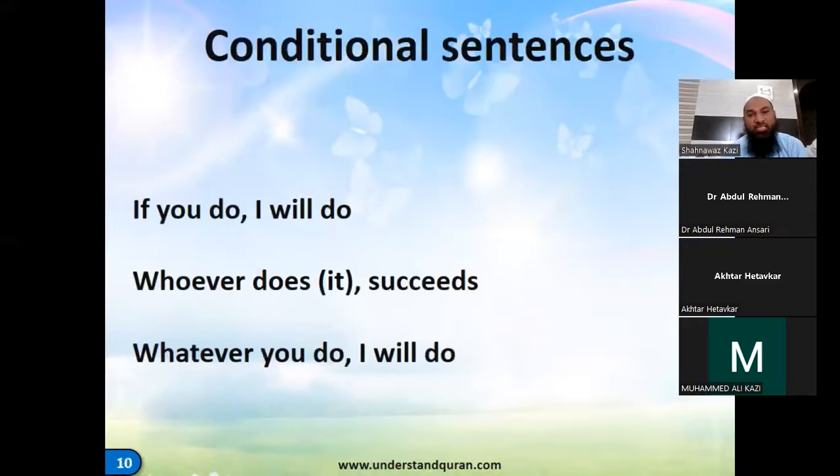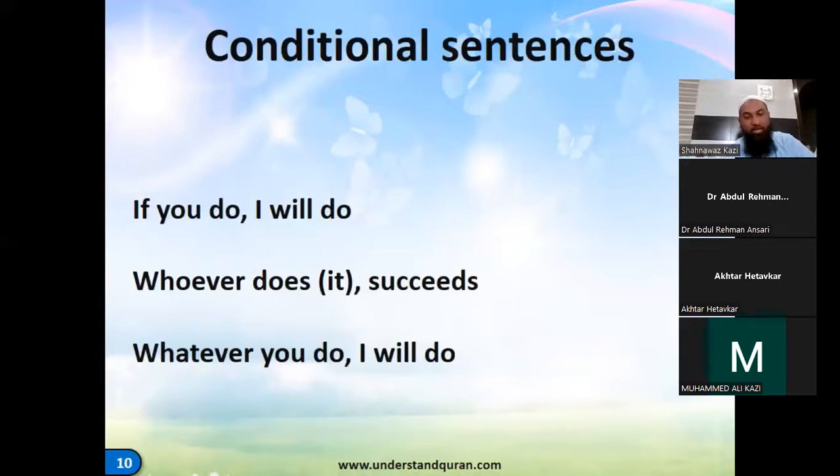So the conditional sentences are sentences where there is a condition. So if you do this, I will do that, something of that type. And other thing is conditional sentences, whoever does it succeeds, something like that. And whatever you do, I will do.